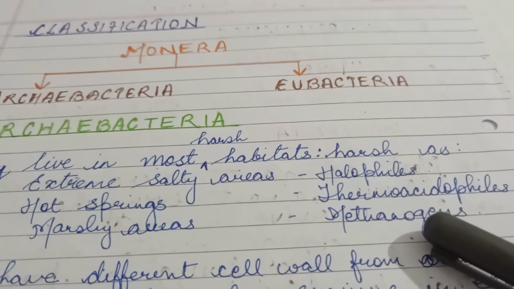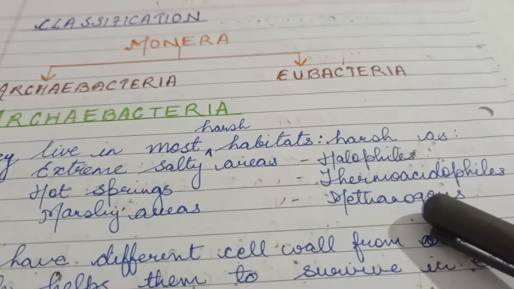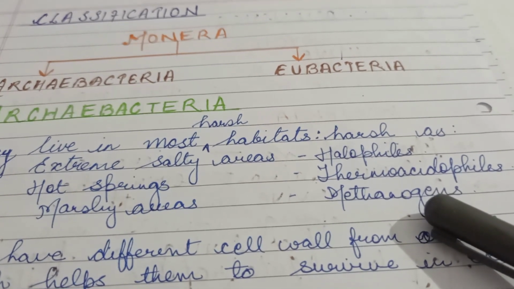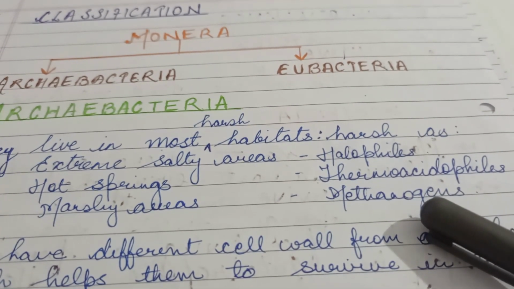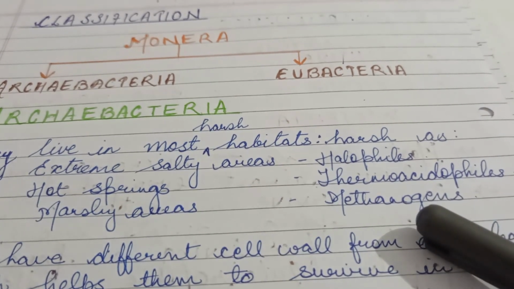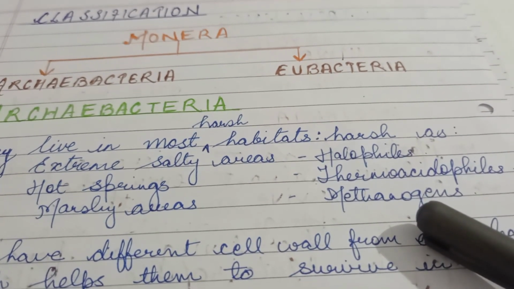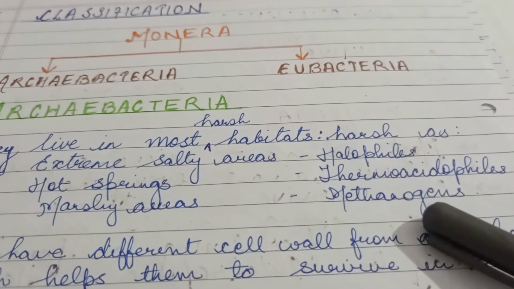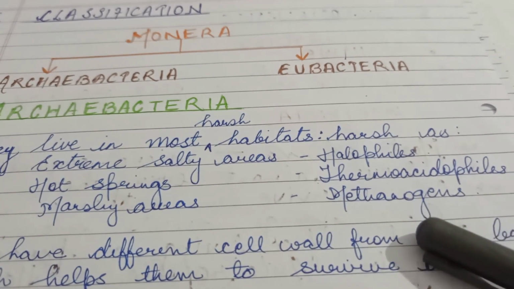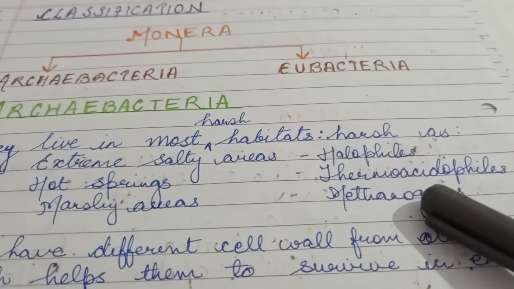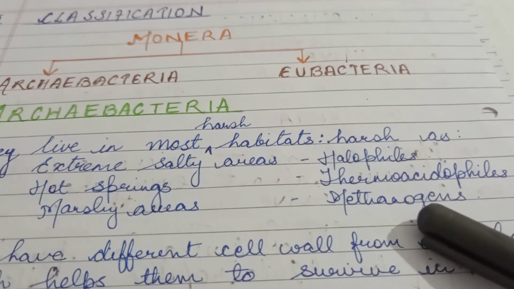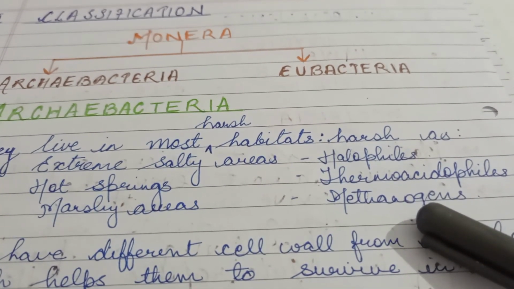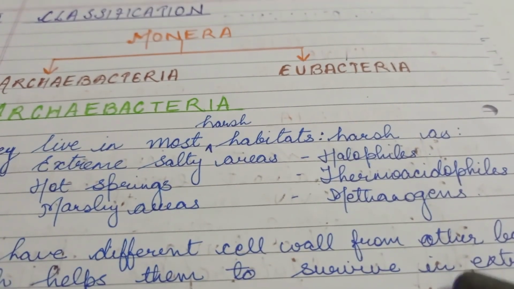Methanogens, listen carefully, are present in the gut, that means the digestive tract, of ruminant animals. Ruminant animals are those which have a rumen in their digestive system, such as cow and buffalo. These methanogens produce methane, which is helpful in the formation of biogas.